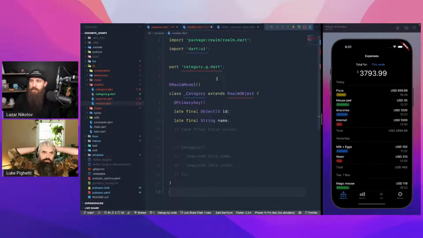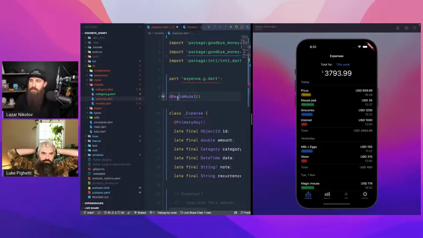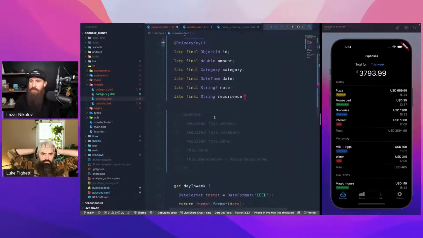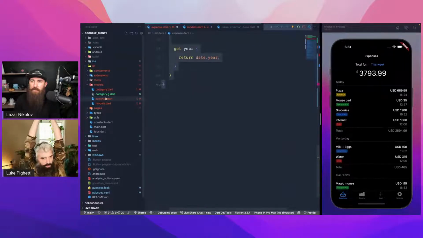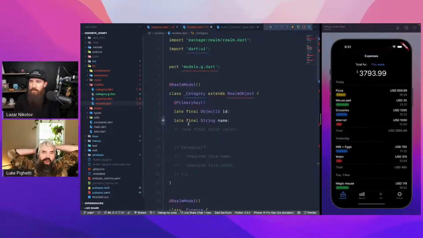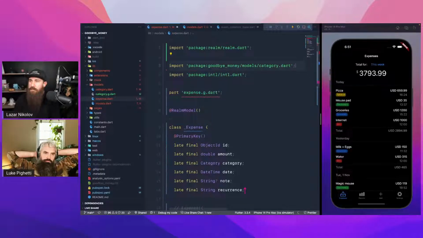Models. We're going to do a models.g.dart and also just get the expense. We'll get the expense right here. Bring it here into the models. We need some imports as well. What do we got here? We don't use the recurrence.